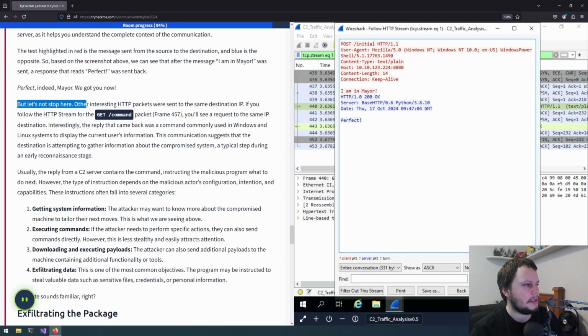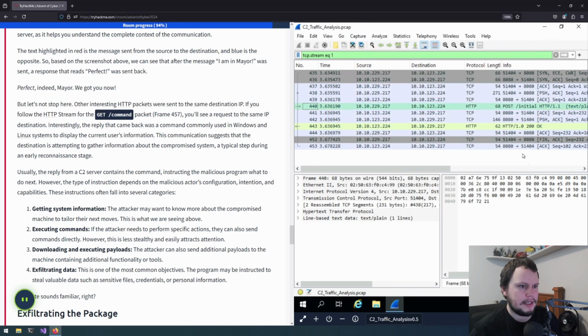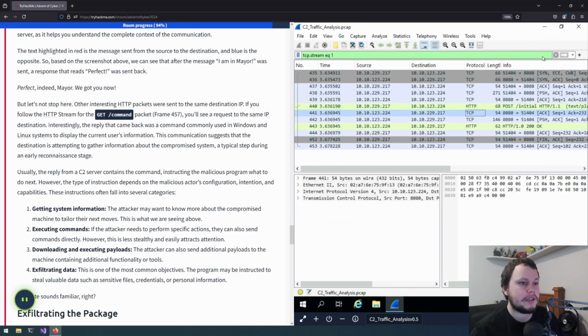But let's not stop here. Other interesting HTTP packets were sent to the same destination IP. If you follow the HTTP stream from the get command packet, so if we close this and go to the command one, actually I need to change the query, so I need to get rid of that.